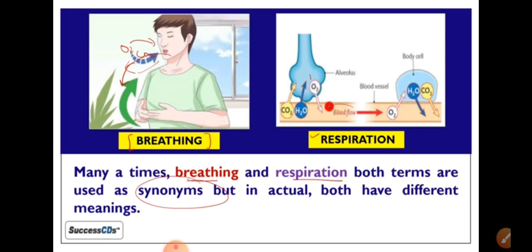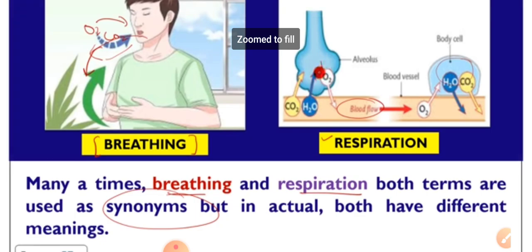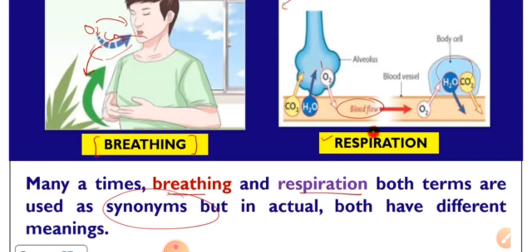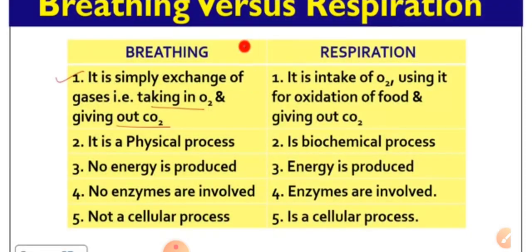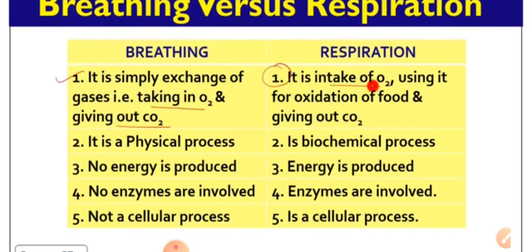Inside the alveoli, exchange of gases takes place. Oxygen enters the bloodstream and reaches the body cells, and from there carbon dioxide enters the bloodstream and reaches the lungs for purification. Now we can see what the real difference between breathing and respiration is. Breathing is the simple exchange of gases, taking in oxygen and giving out carbon dioxide.